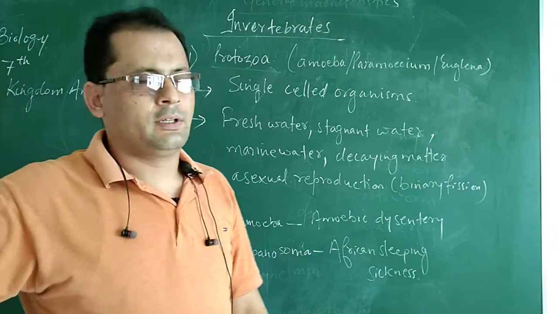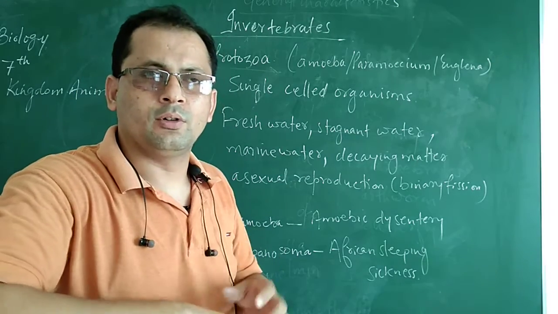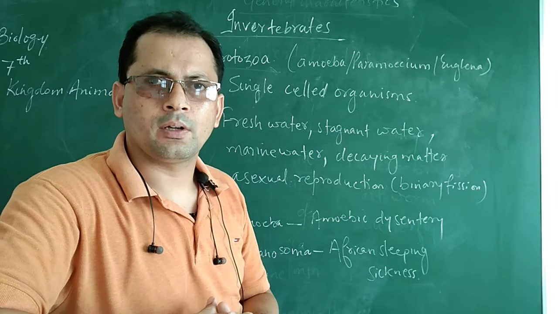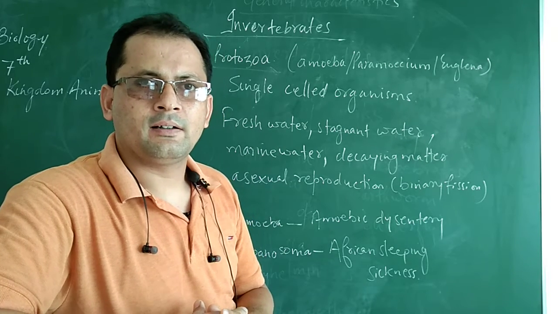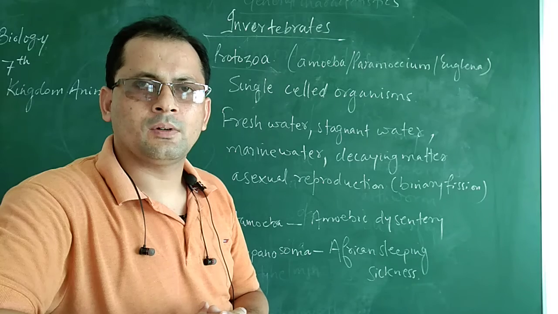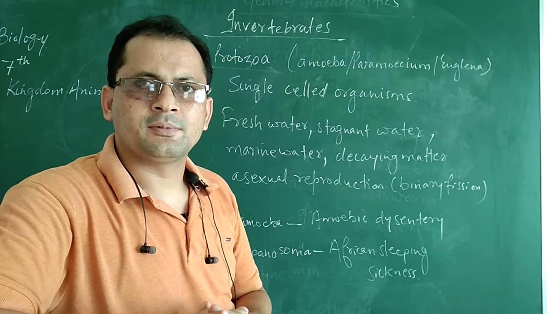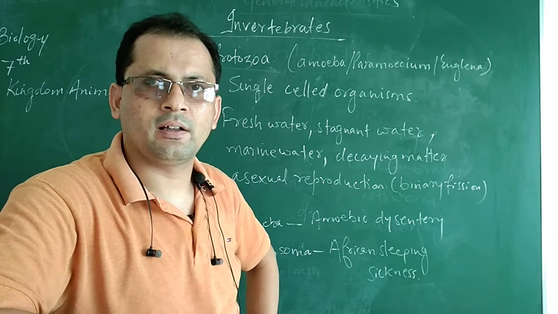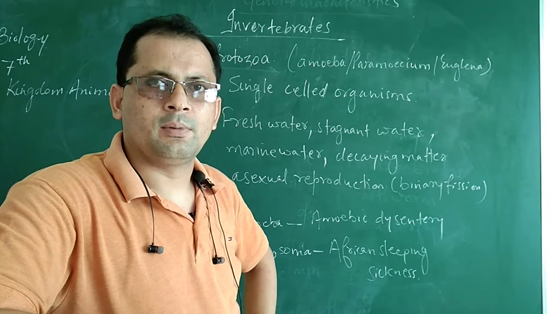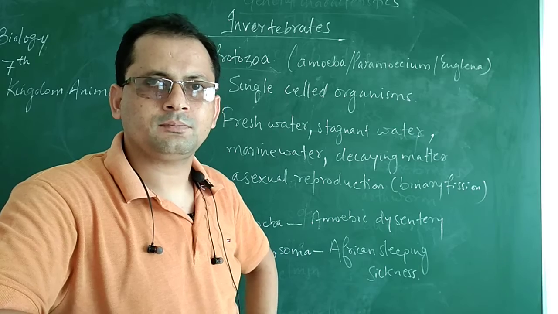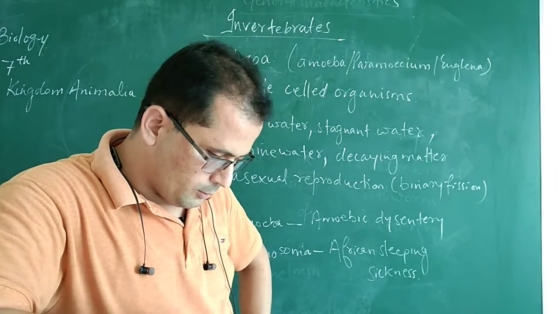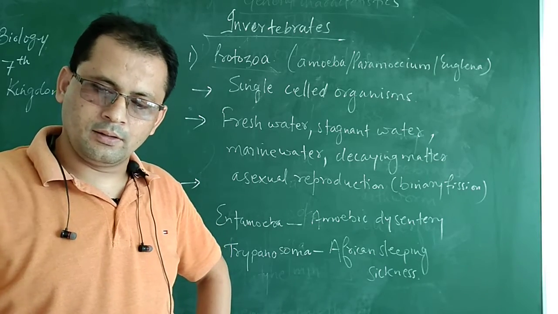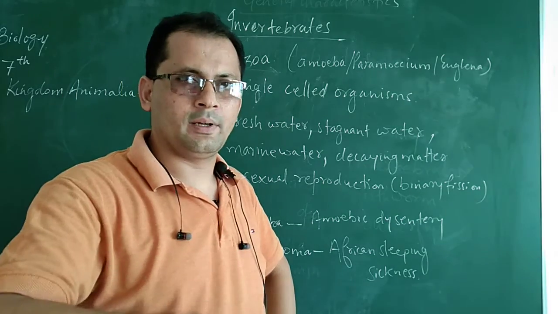So in the previous lecture we have gone through the general characteristics of kingdom Animalia. On the basis of absence or presence of the backbone, the animals were divided into two categories: first invertebrates and vertebrates. Today we are going to discuss the further groups of invertebrates.